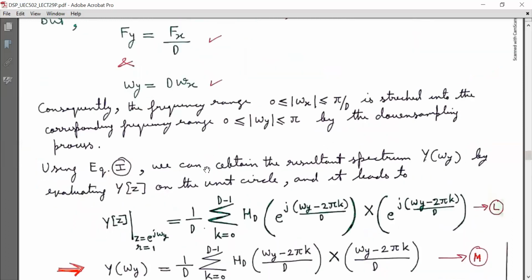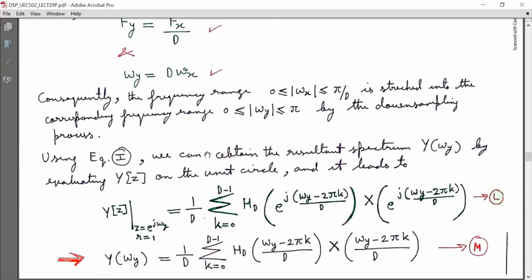Now using equation I, we can obtain the resultant spectrum Y(omega y) by evaluating Y(z) on the unit circle, and it leads to Y(z) evaluated at z equal to e raised to j omega y, considering r is equal to 1, and that is equal to Y(omega y), and that is equal to 1 by D summation k running from 0 to D minus 1, Hd bracket e raised to power j bracket omega y minus 2 pi k by D, into X bracket e raised to power j bracket omega y minus 2 pi k by D. Mark it as equation L as shown on the screen.